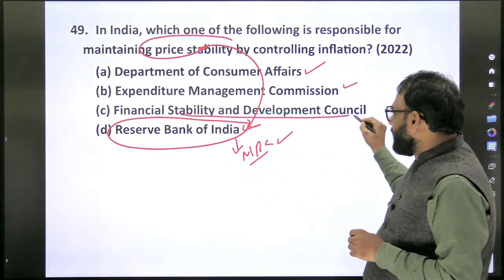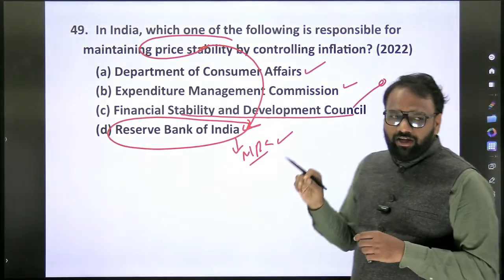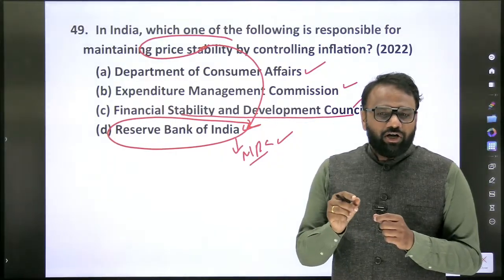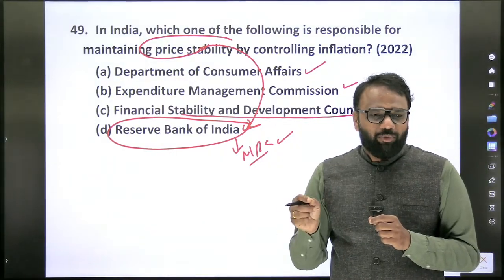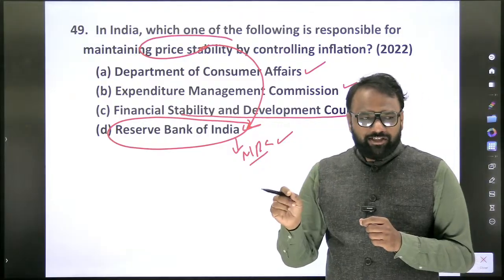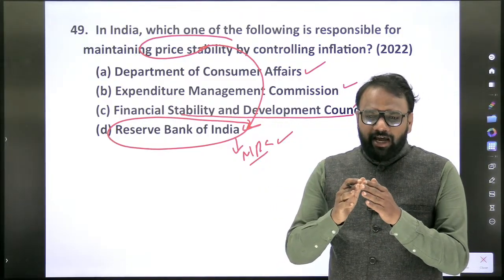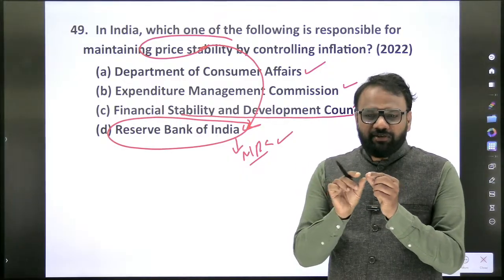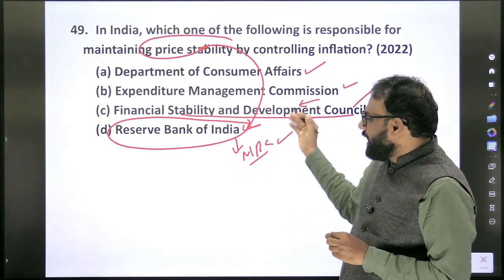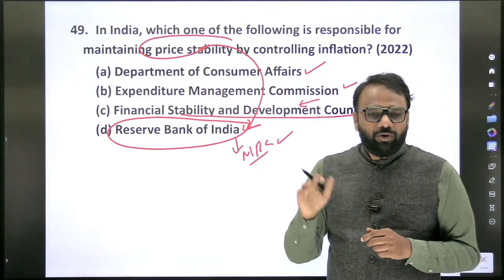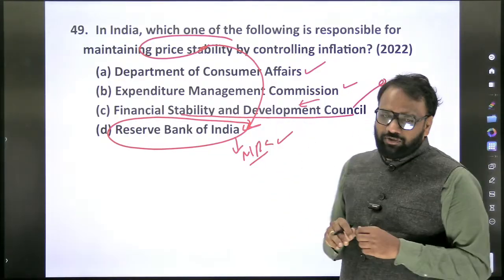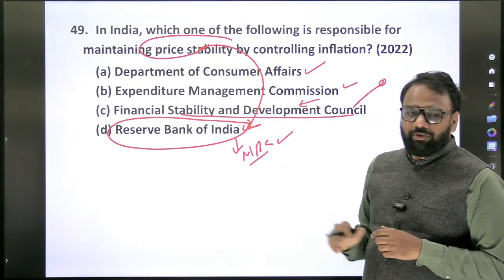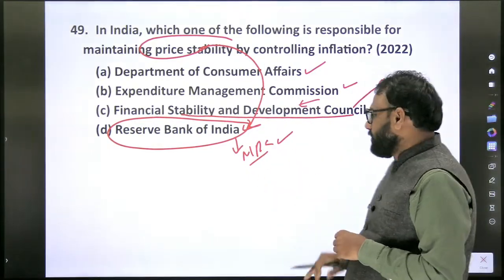Financial Stability and Development Council. An important entity. What will you do? What is the Financial Stability and Development Council? Is it a statutory body or a non-statutory body? If it is statutory, under which ministry? If there is any head, is he called chairman or president? All these various entities, you will just add some information and revise. What is the goal of the Financial Stability and Development Council? These are the various aspects that you will prepare based on this question paper, based on this question itself.